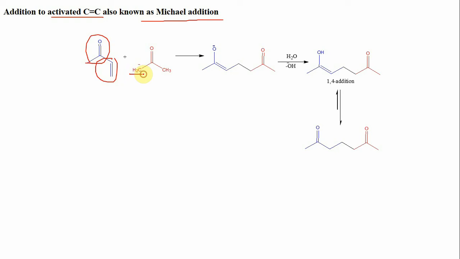So this carbanion which is generated can attack this activated carbon-carbon double bond to give the corresponding addition product, this one, which again in the presence of water molecule takes an H plus ion to give a 1,4 addition product, which gets tautomerized to the corresponding dicarbonyl compound. So here addition is 1,4 addition.